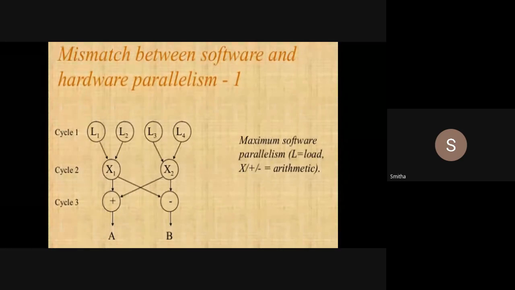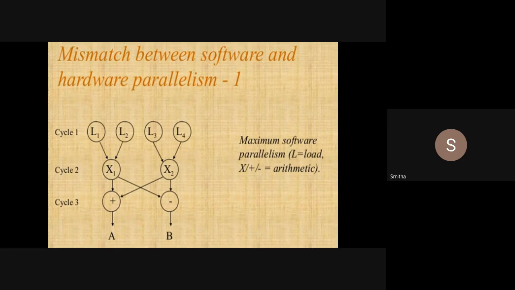That means the output variable of S1 and one of the inputs of S2 will be the same. It is not all the inputs, but one of the inputs. That time I can say that S2 is flow dependent on S1.